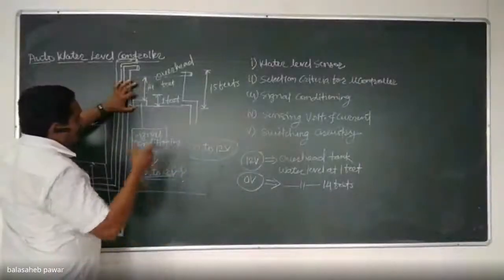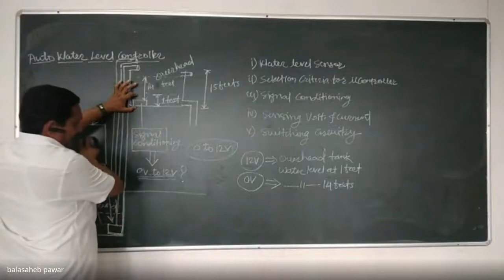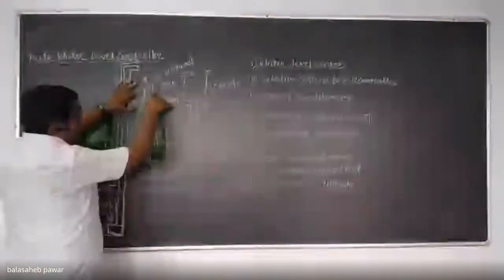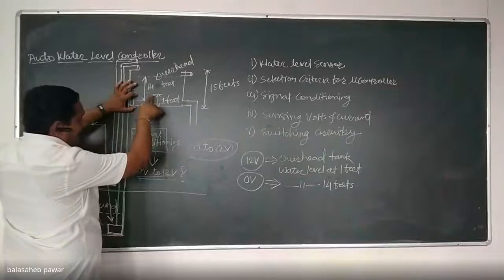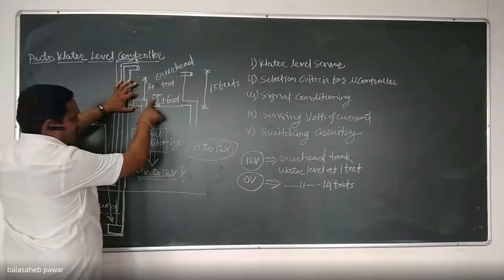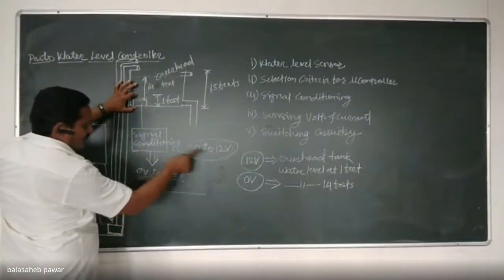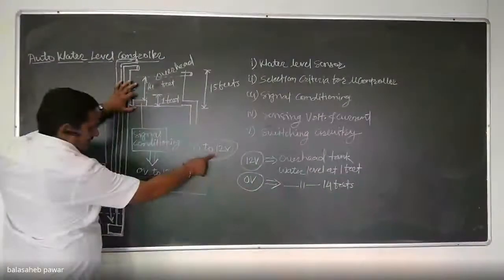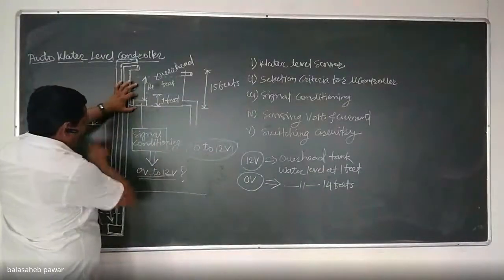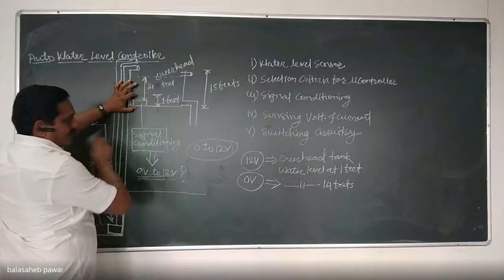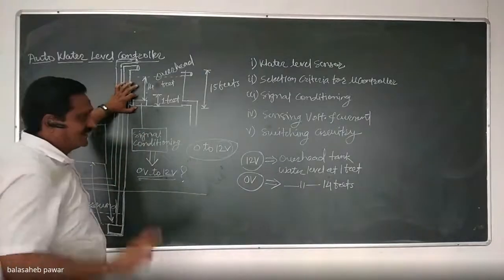That means no need for our system to take the action. Whenever it gets empty up to the reservoir, then and only then action should be taken. Are you getting it? That means whenever the output of the signal conditioning circuit goes to 12 volts, then and only then our microcontroller, our system, should take the action. Yes or no?